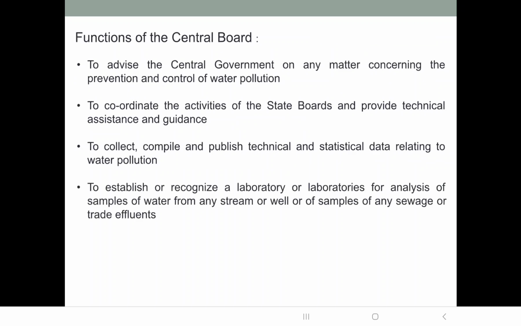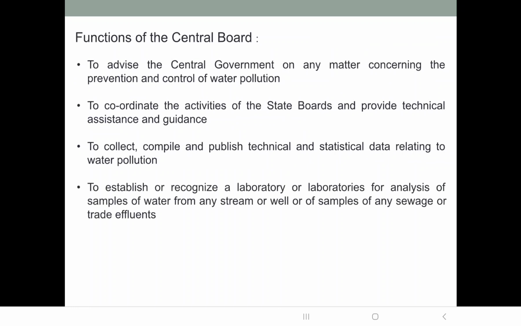Okay, that it will advise the central government on any matter concerning the prevention and control of water pollution. Second, the activities of various state boards are coordinated by the central board, and technical assistance and guidance is also provided to these boards by the Central Pollution Control Board.